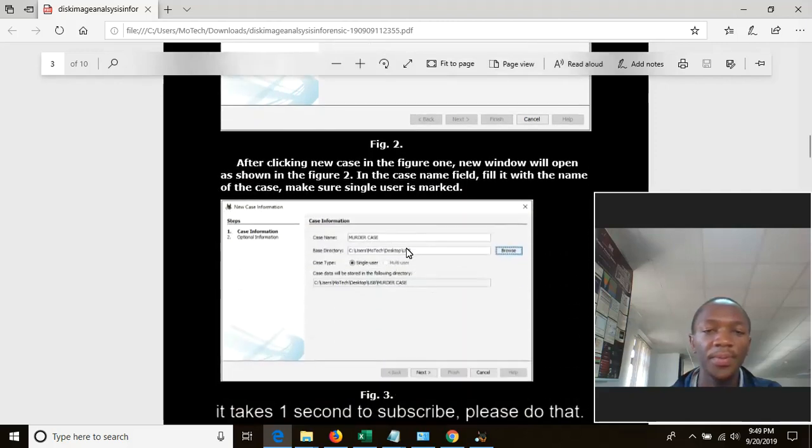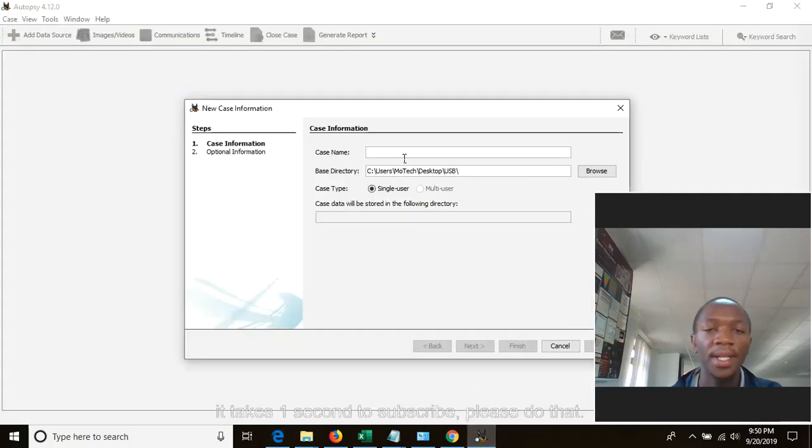Now this is how the window should open after double clicking on new case. So here we need to write the case name and base directory. This base directory is the directory where our content will be stored. So let's write the name of the case. The name of the case is theft of files.